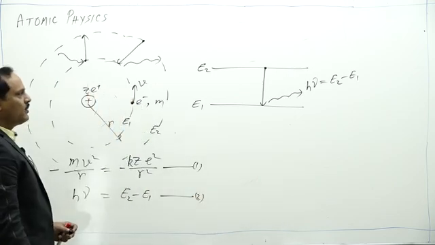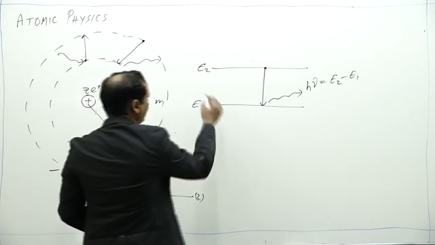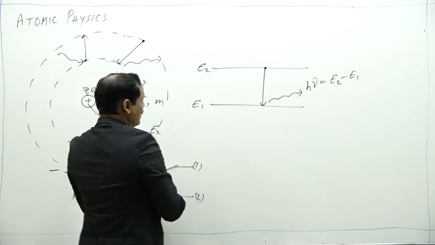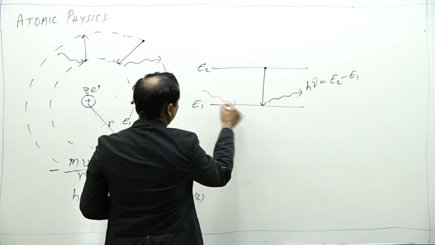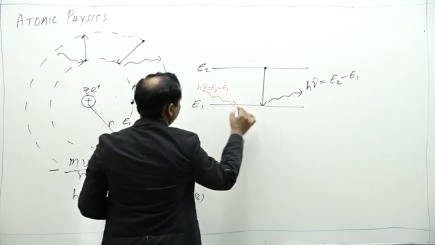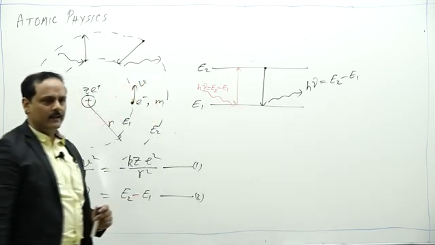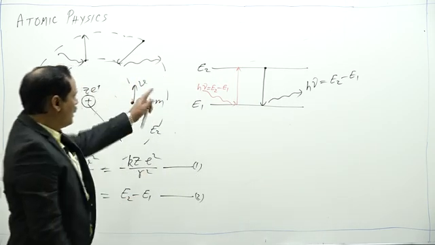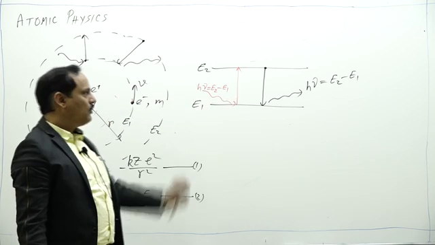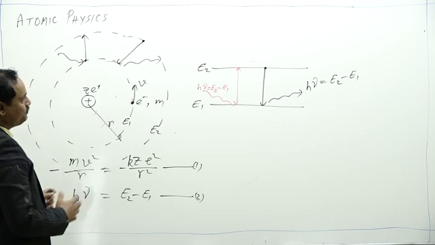This is from the second postulate. The reverse is also true. If an electron in a lower orbit absorbs a photon of energy h nu equal to E2 minus E1, then the electron jumps from the lower to the higher orbit. So absorption and emission are both applicable now. This was the second postulate.